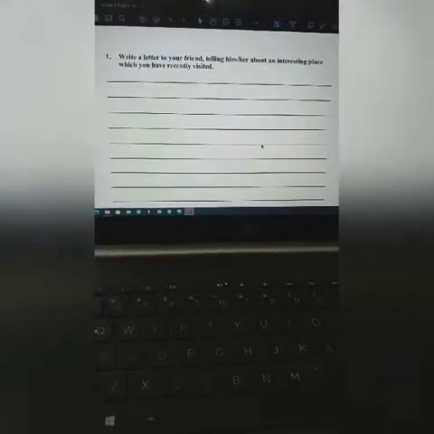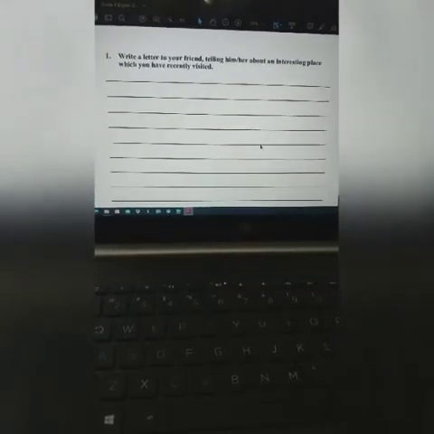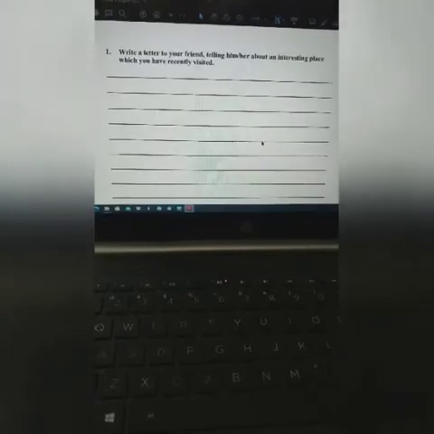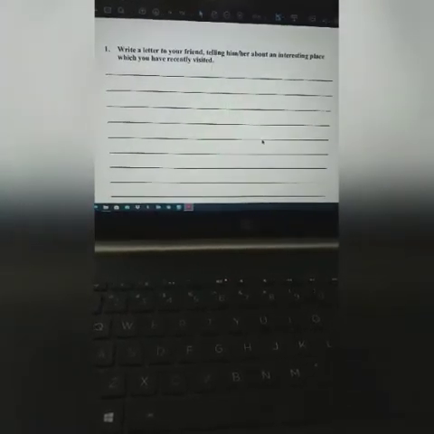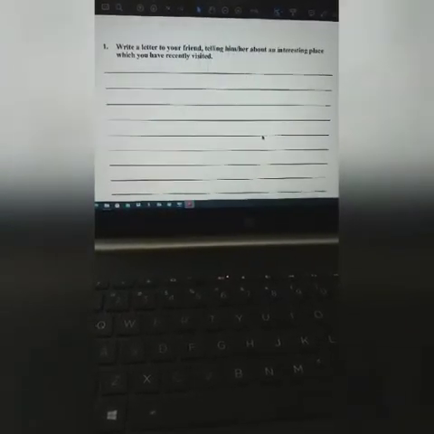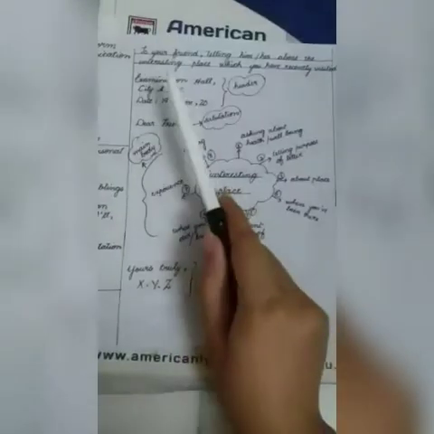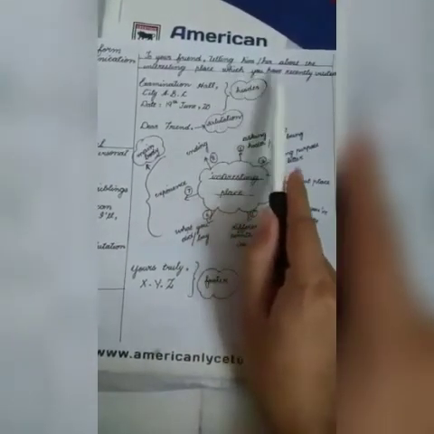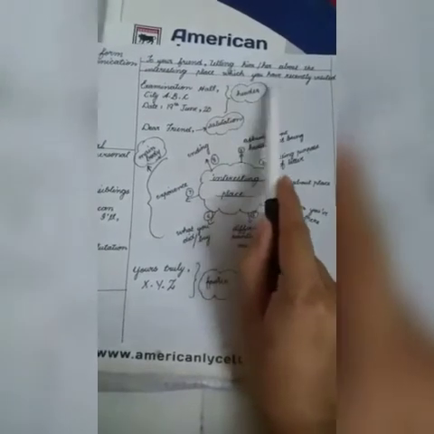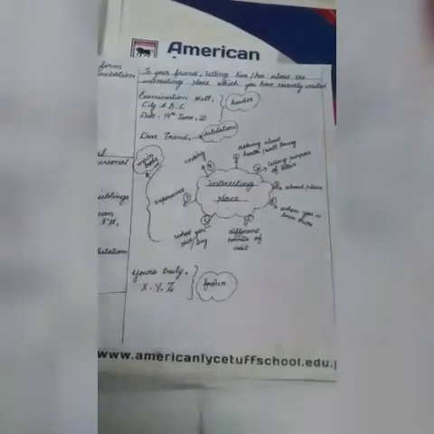Then we have a letter. Write a letter to your friend telling him or her about an interesting place which you have recently visited. So now let's move towards what we are going to write in this. Topic of letter is to your friend telling him or her about the interesting place which you have recently visited.